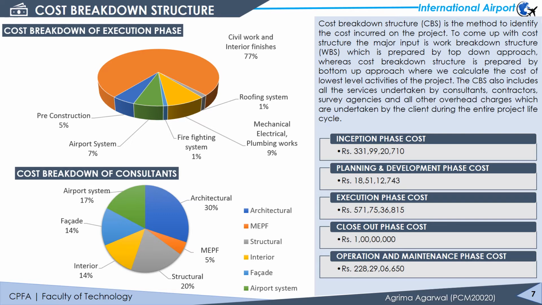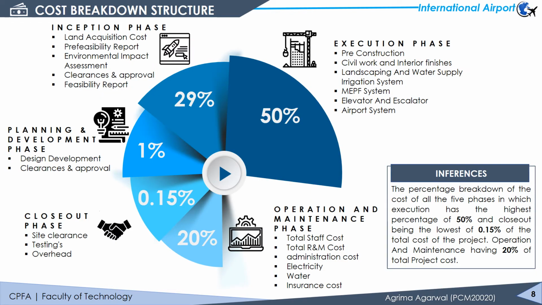The next pie chart shows the breakdown of consultants in the planning and development phase. The cost breakdown of various phases is done starting from the inception phase, having land and feasibility study cost. Planning and development consists of all consultants and legal approval costs. In the execution phase, the total cost of construction of the terminal building is calculated. The closeout phase consists of contract closure and testing cost.